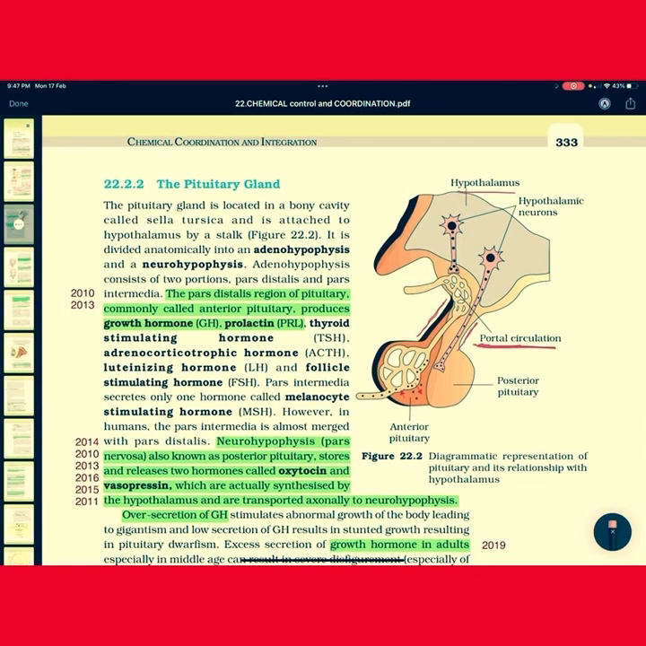Done. So till now we have completed the hypothalamus. And tomorrow we are going to start the pituitary gland.